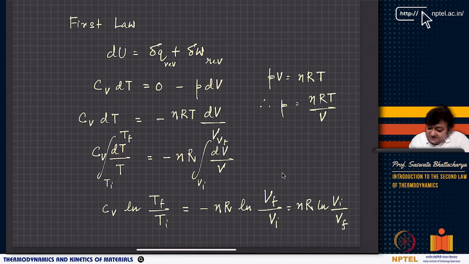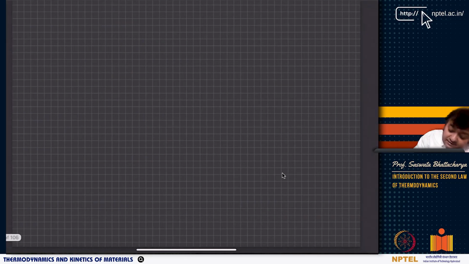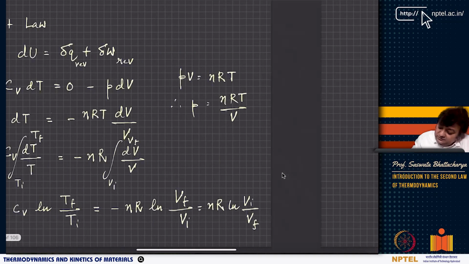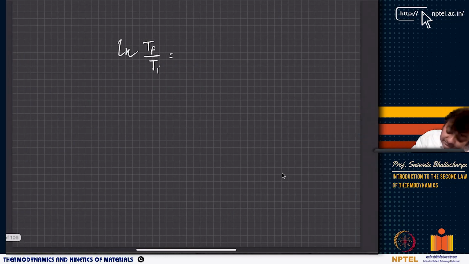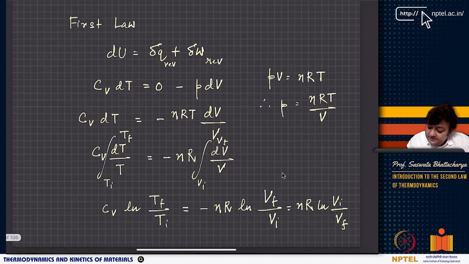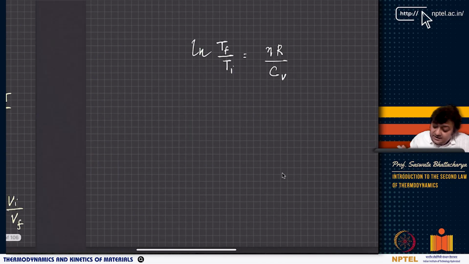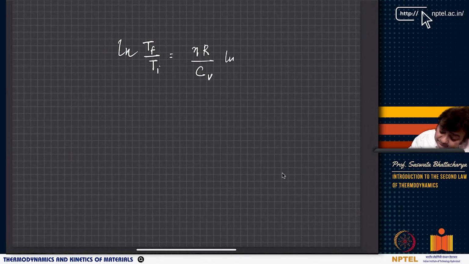Now we will continue with this relation. So CV, now we can write nR by CV. So basically what we can write is ln Tf by Ti equals to nR by CV ln Vi by Vf.